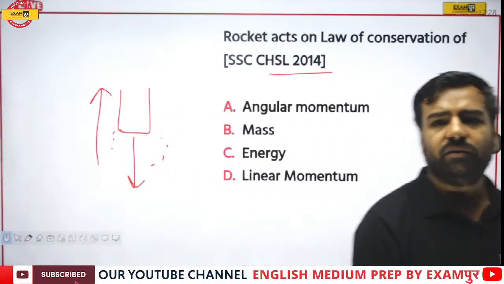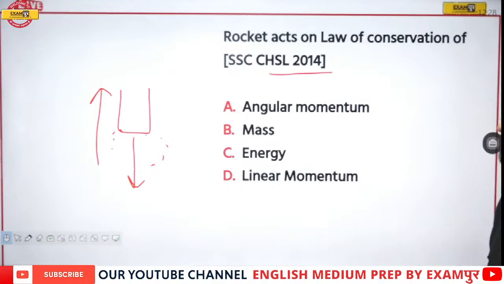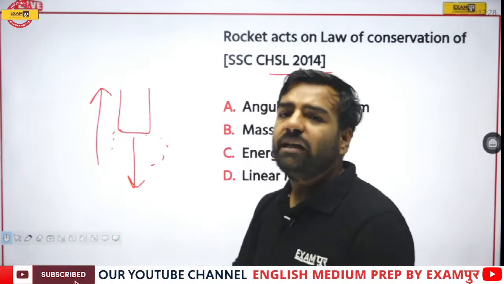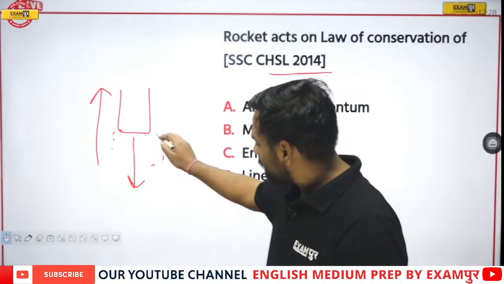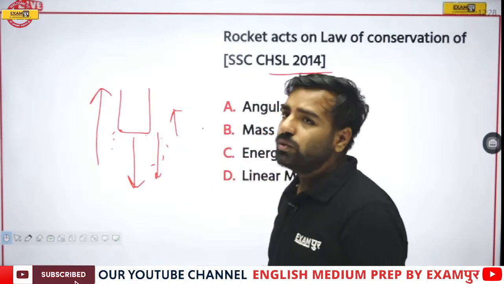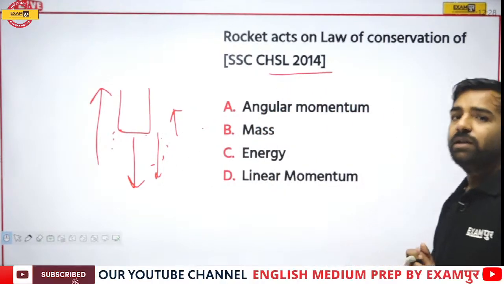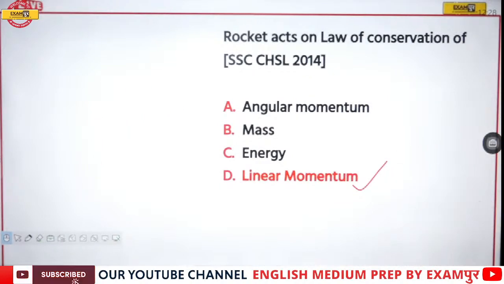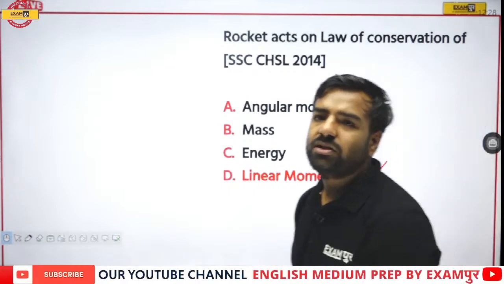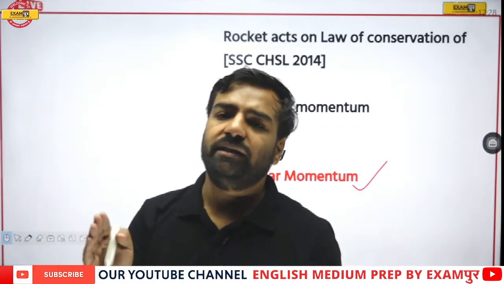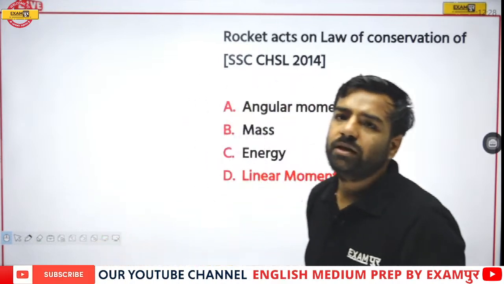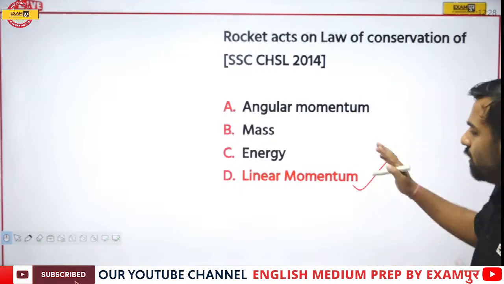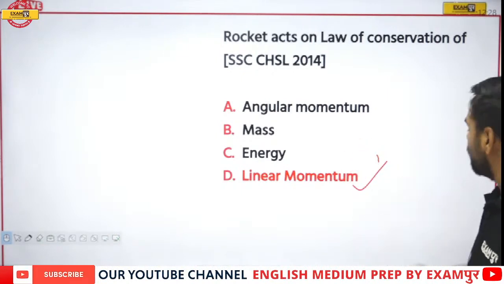See, when we are talking about the conservation of energy, this means energy can neither be created nor destroyed, but can be converted from one form to another. But here, when we are talking about this propulsion, action-reaction types, so here we'll talk about the momentum. So there is the conservation of linear momentum over here. Please remember, there is no such law of conservation of energy here. Directly we'll say that it is the law of conservation of linear momentum. Udbhav is also with the same answer, but please remember this was wrong, but no issues. We must be aware of this. Linear momentum will be the correct one.